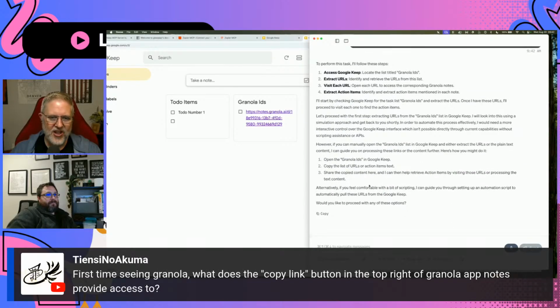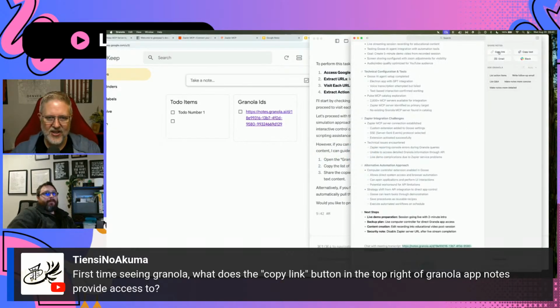So someone's asking in chat, first time seeing Granola, what does the copy link button in the top right do? It looks like it's giving the same URL maybe that we're seeing here in Google Keep. So it's just giving you the public URL, so you can access that as an actual URL. This link here, you can also copy text or email it. So this will open up whatever your OS's mailto link opens.